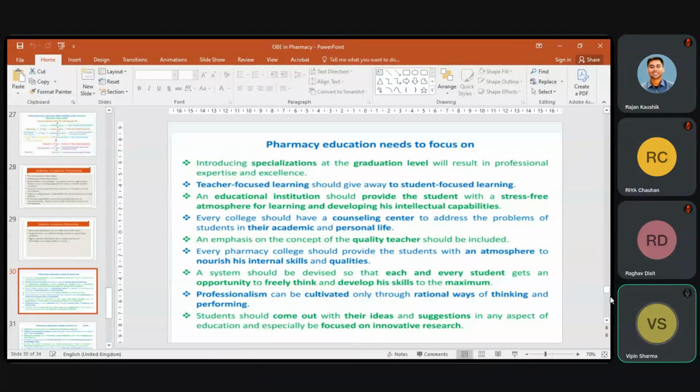Teacher-focused learning should give way to student-focused learning, because the system of OBE should be a learner-centered system. An educational institution should provide the student with a stress-free atmosphere. Yes, it is the beauty of OBE. We should provide an atmosphere for learning and developing his intellectual capability.